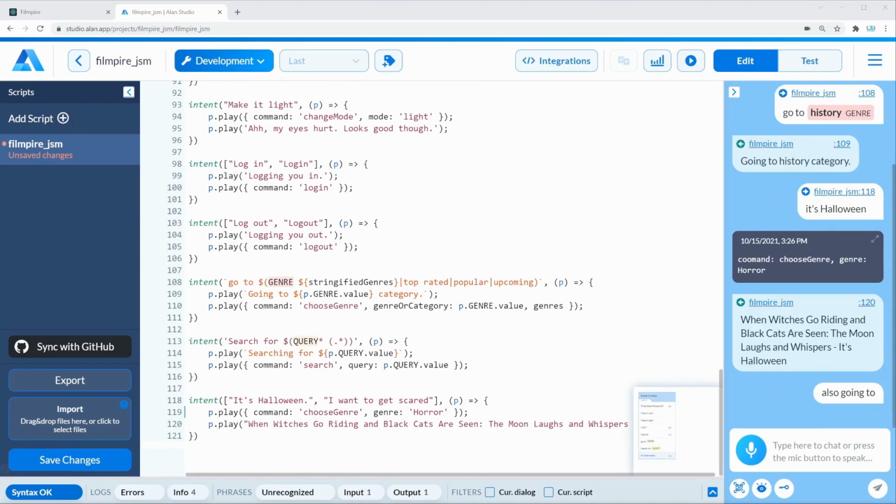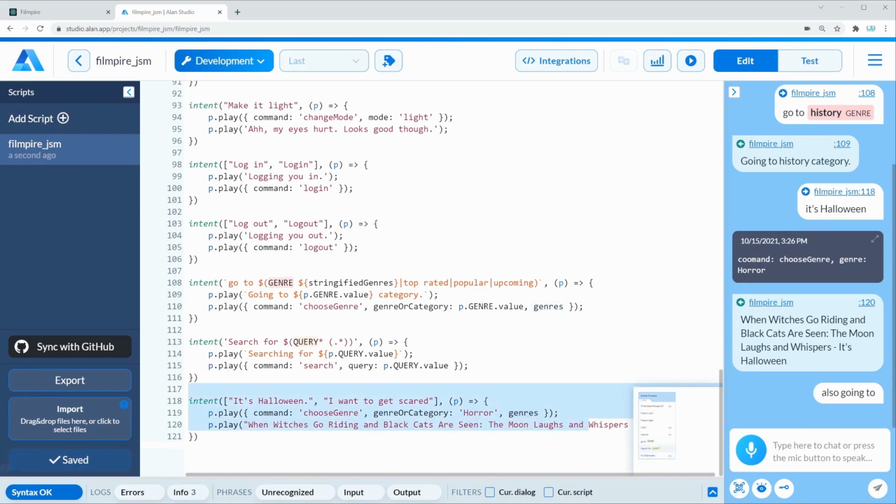Now, a really cool thing about this is that we won't have to make any changes to our code. It's going to work right off the bat. Because if you think about it, we already have implemented the code functionality for choosing the genre, and then we are just passing the genre or category. Again, make sure to rename this to genre or category, and then we also have to pass the genres. Once we do all of that, this should work flawlessly on the first try. So let's see if I'm right.